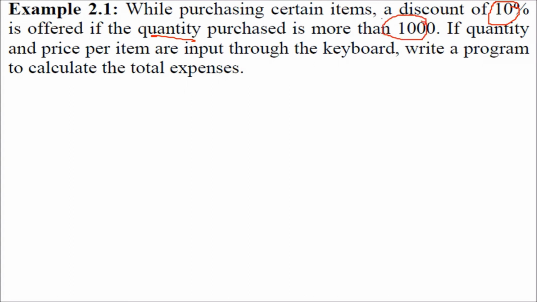If the quantity of the item you have purchased is more than 1000, then you are eligible for a 10% discount. Otherwise, not. How to do this? If the quantity and price per item are to be input using the keyboard, we have to write a program to calculate the total expenses. Now let us see how this if decision control can be employed.